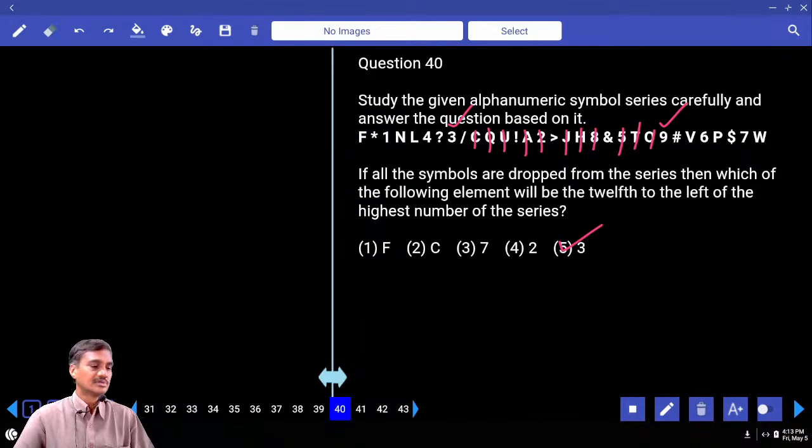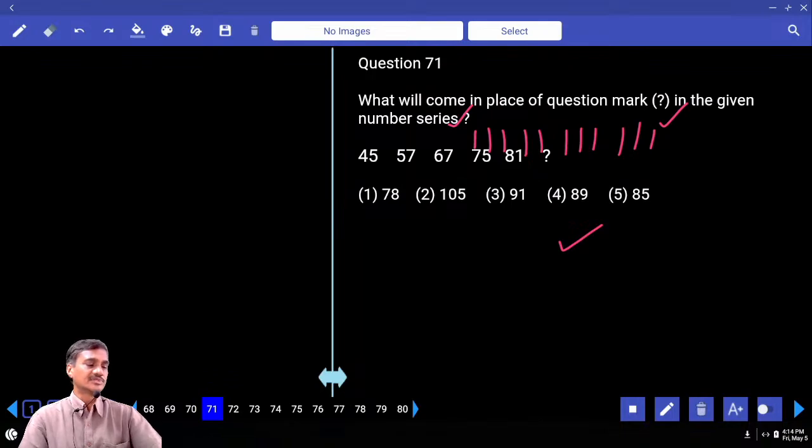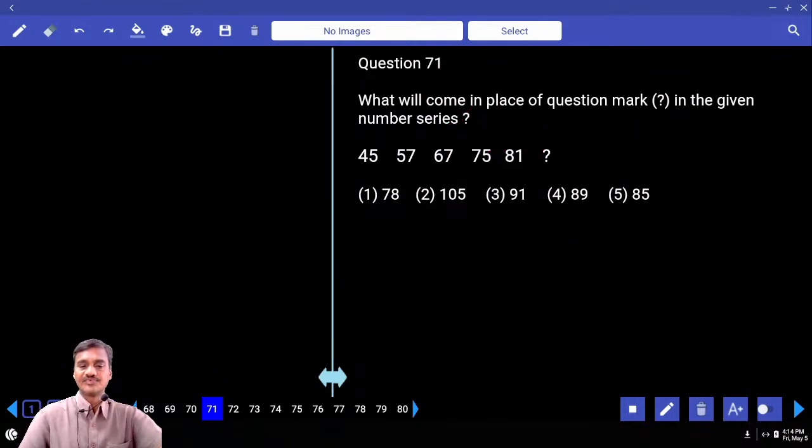Now this is about PO prelims, question numbers 1 to 40. Next, number series, 71 onwards. Coming to question number 71 onwards, 71 to 75. In this 71: 47, 57, 67... The difference, because the numbers are increasing at a very small rate: 45 and 57, 12. 57 and 67, 10. Next one, 8, 6, 4. 81 plus 4 is 85, choice 5.